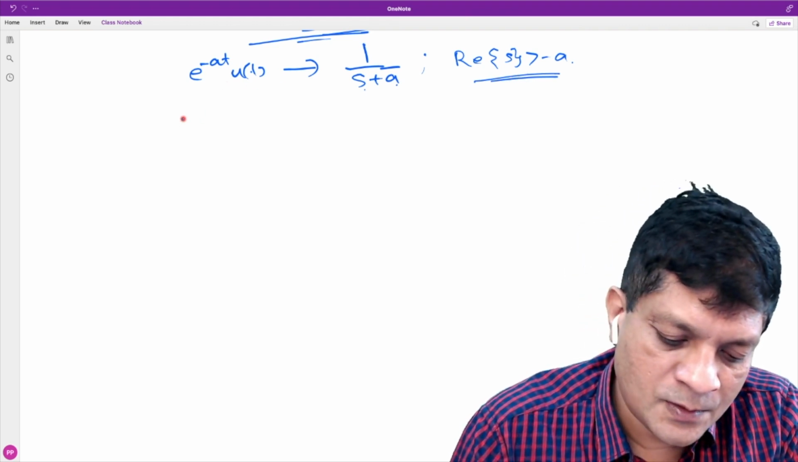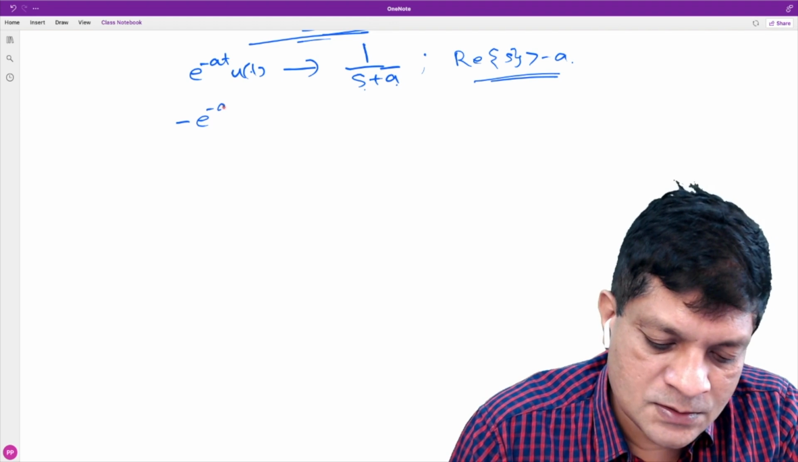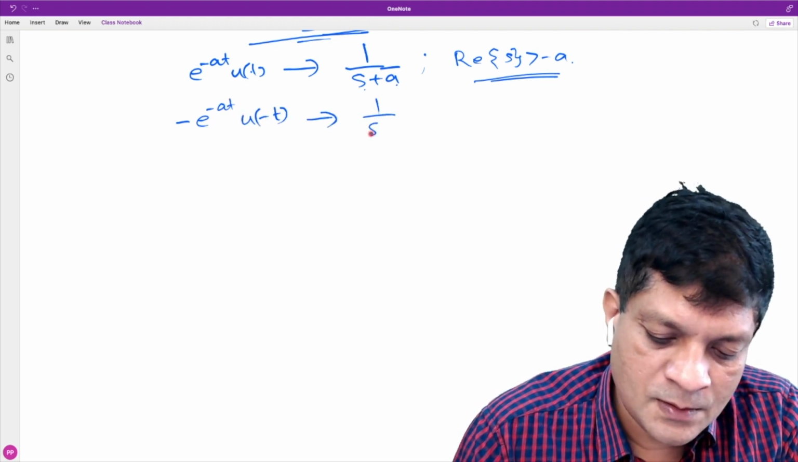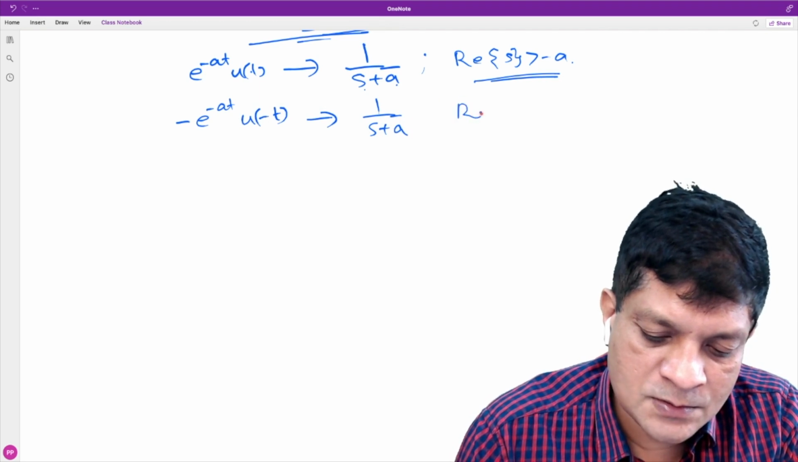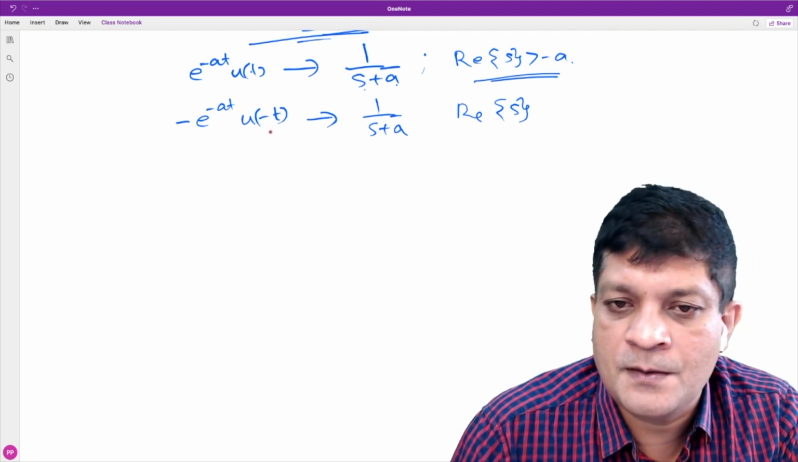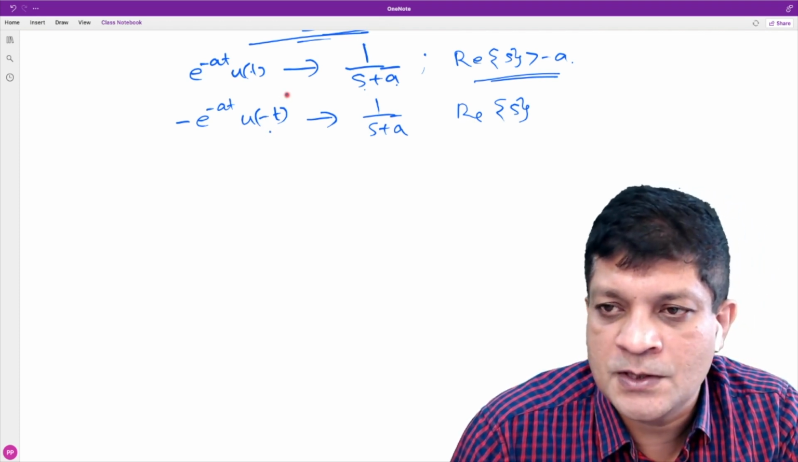And similarly for a left-sided signal, this is also a standard result we derived. This is also 1 upon s plus a. And what is the ROC? Real part of s. This is a left-sided signal. So the ROC should be what?